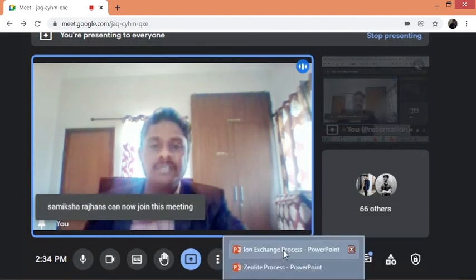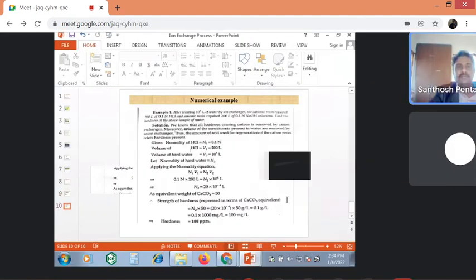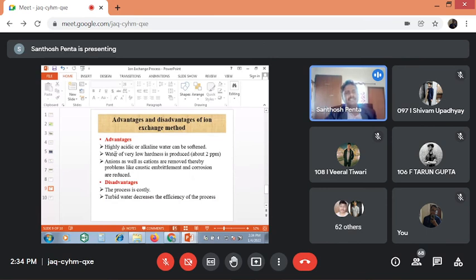So this is about the ion exchange method. Now next one, the advantages. Highly acidic or alkaline water can be softened, whereas in the zeolite method, we cannot use highly alkaline or highly acidic water because the zeolites may readily dissolve in the water sample. But in the ion exchange method, if the water is acidic or alkaline in nature, both types of water can be used for purification.